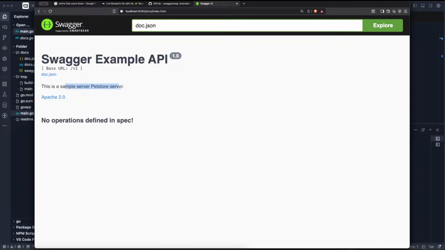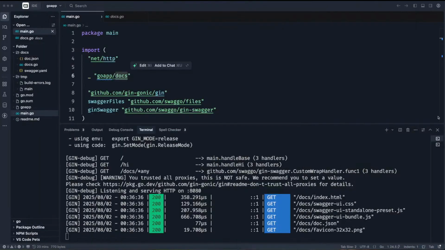This is a sample API. Of course, we did not document any operations. So this is what you will give to the developer if you create your application. This is what you give to the front-end developer, for them to look at what is going on in your code. So let's go ahead and document the operations that happen in the code.